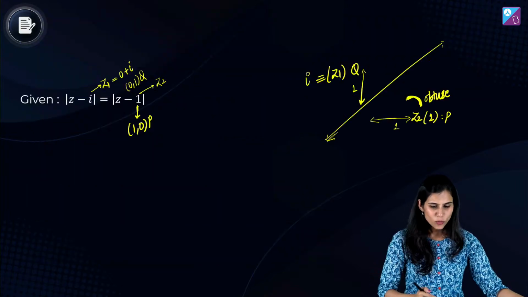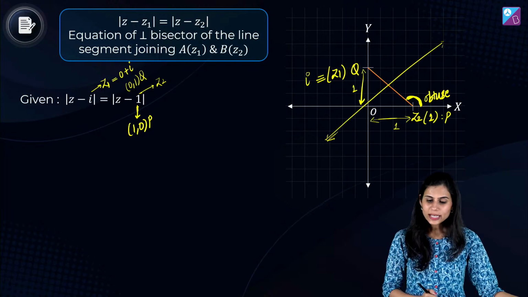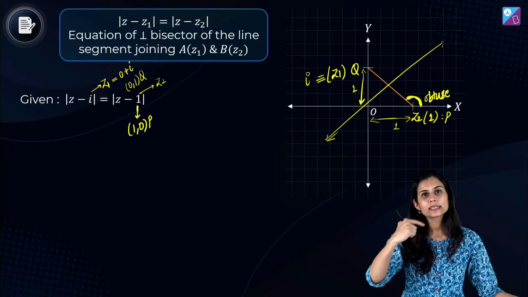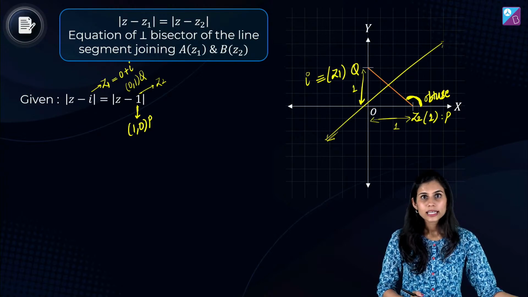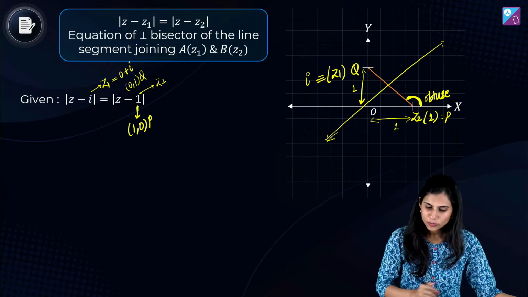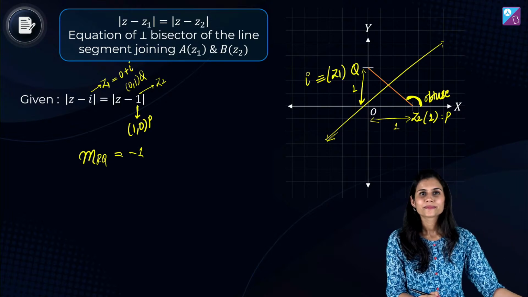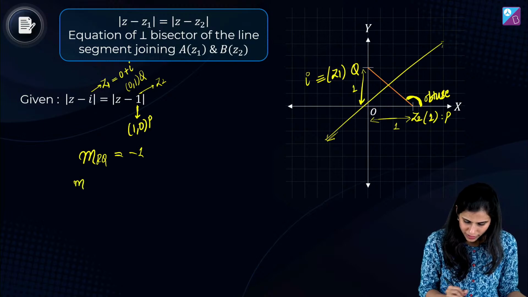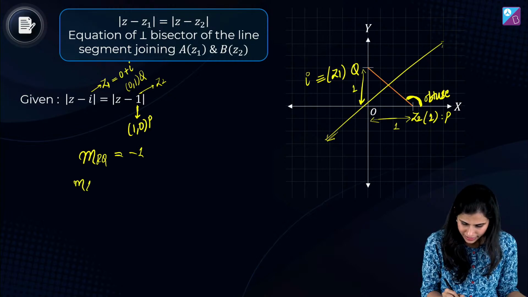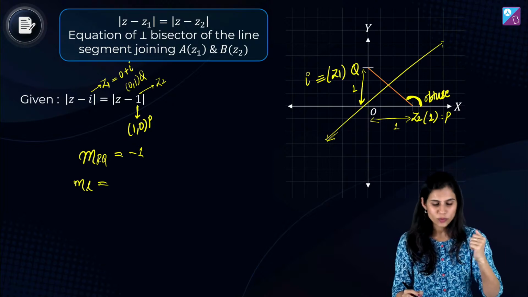Okay, but still we will. So let's start. PQ segment का slope क्या है? Difference of the y coordinates upon difference of the x coordinates. Correct? So basically 0 minus 1 upon 1 minus 0 मतलब -1. So slope of the PQ segment is coming out to be -1. Okay, and slope of the perpendicular bisector line will come out to be what? Negative reciprocal of -1, which is 1.